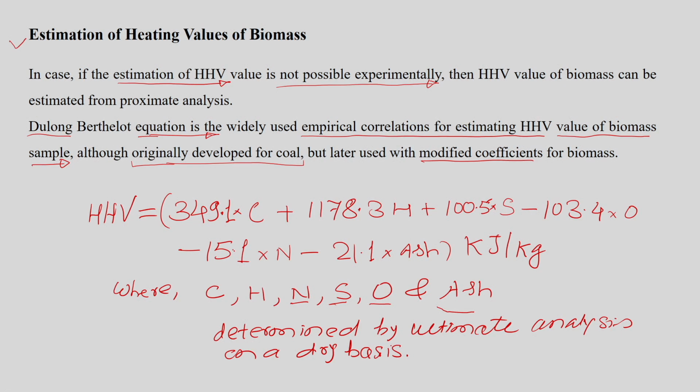The CHNS analysis, we have already discussed this part in the previous lecture as well, and the method for the estimation of CHNS is a very well known technique. With the help of a CHNS analyzer we can estimate the CHNS components of the sample, and the oxygen we estimate by difference. The ash content we already discussed in the previous lecture. So once we have the information about these components, we can substitute in this equation and get the higher heating value for the sample.